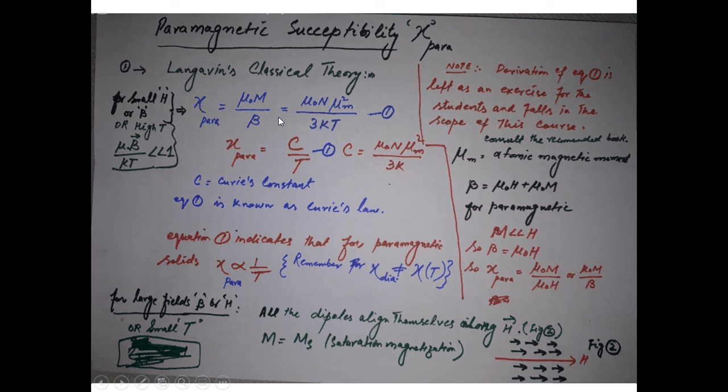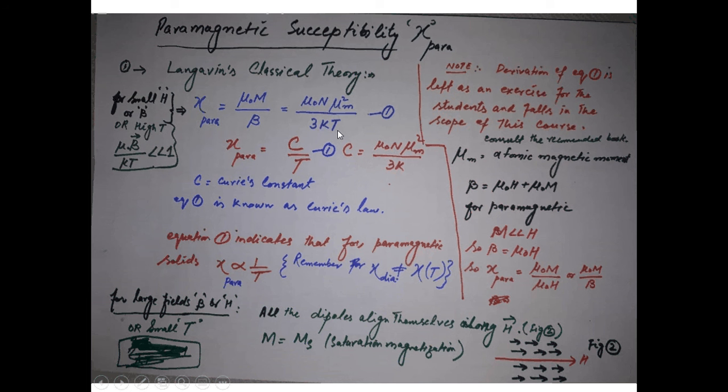What does this equation tell? This equation tells that the paramagnetic susceptibility is inversely proportional to temperature. All the terms, mu naught n mu m over k, are constants and defined here: n is the number of atomic dipoles in the solid, mu m is the magnetic moment of each atomic dipole, k is the Boltzmann constant, and T is the temperature.